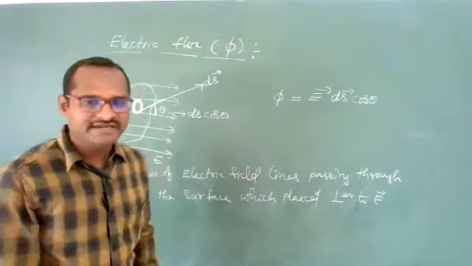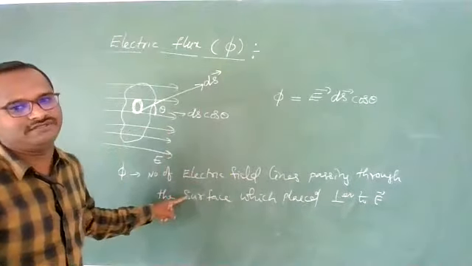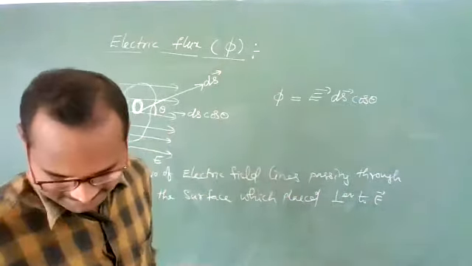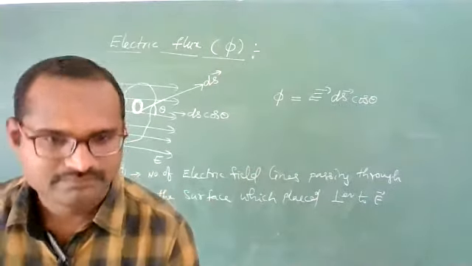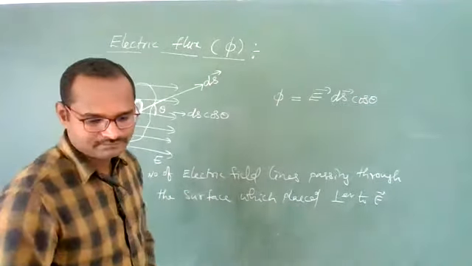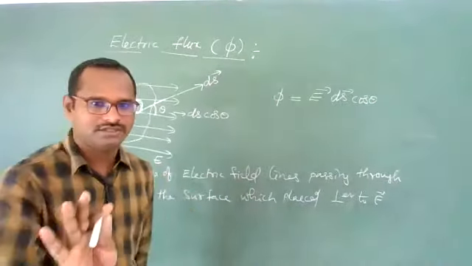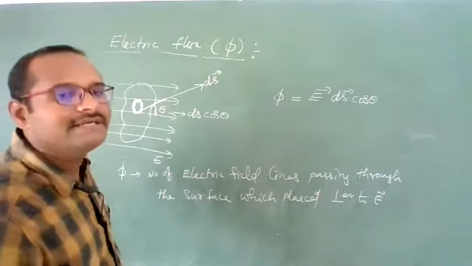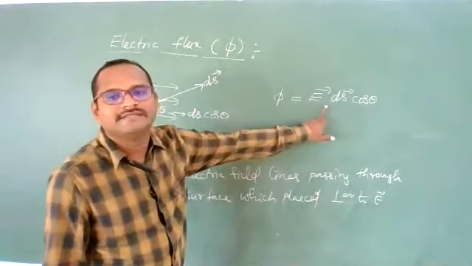The number of electric field lines passing through the surface which is placed perpendicular to the electric field is called electric flux. Got it? Electric flux means what? I hope you understand. Mathematically it will be written like this.